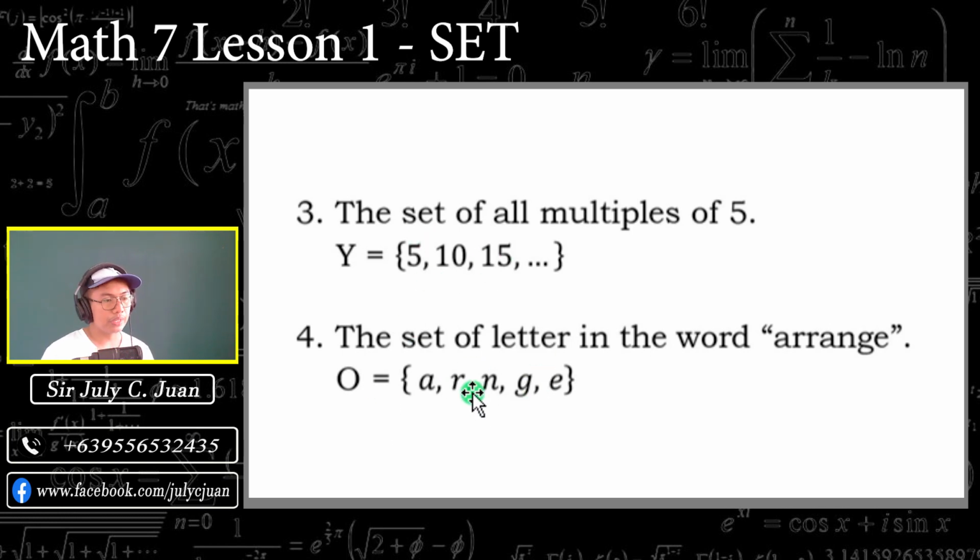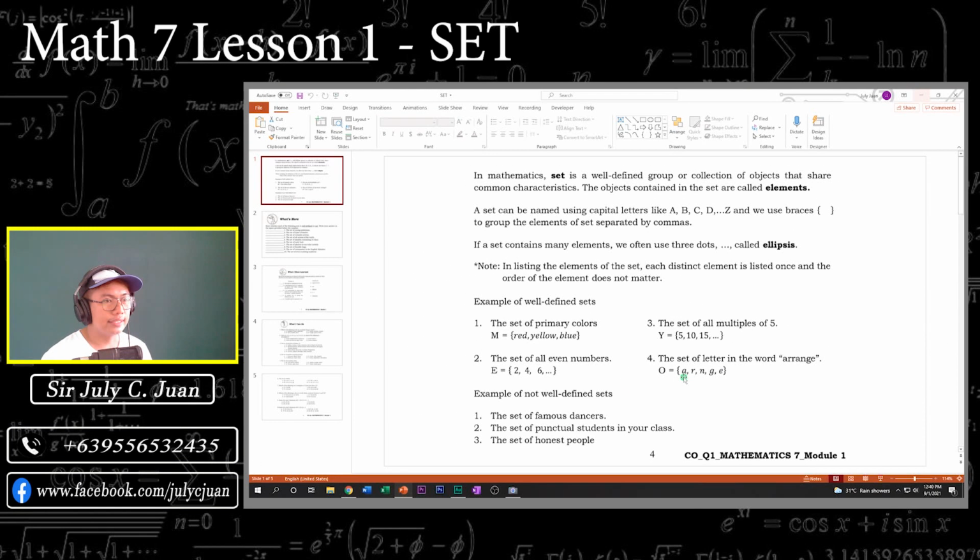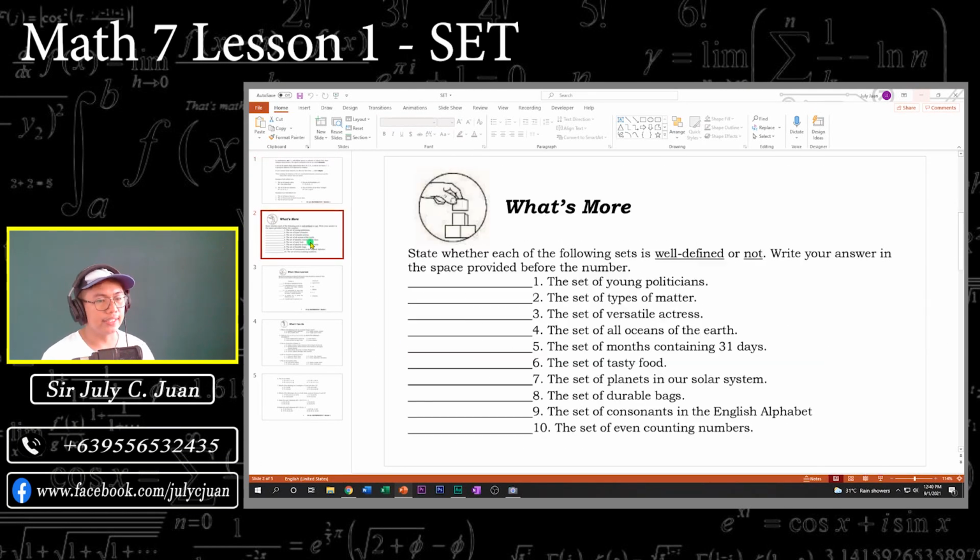And by the way, paalala lang, kahit magkabali-baliktad ito, halimbawa, mauna yung E na maisulat, comma, and then G, comma, and then A, comma, and then R, parehas pa rin na yun yung tinutukoy doon sa set na binigay. Okay? So it doesn't matter kahit nasa huli yung letter A, nasa una yung letter A, as long na hindi siya mauulit. So that is on how we write a set. Okay? So that is the basic about the set.